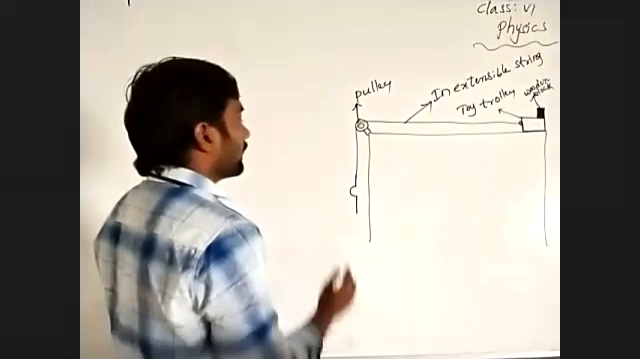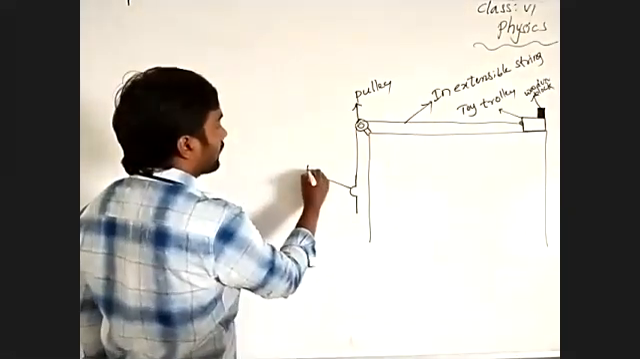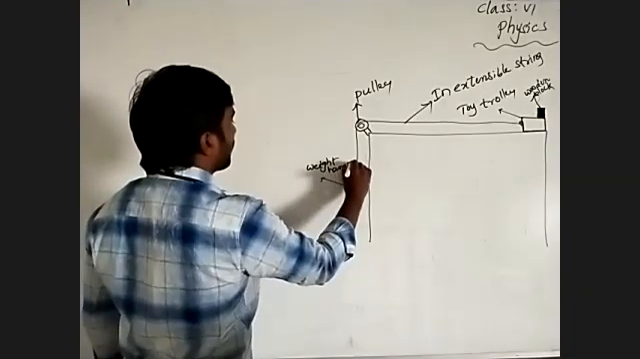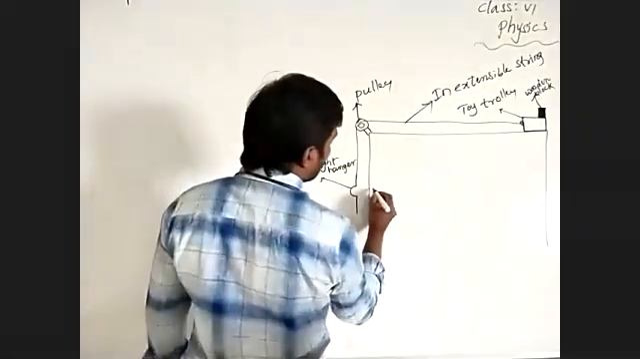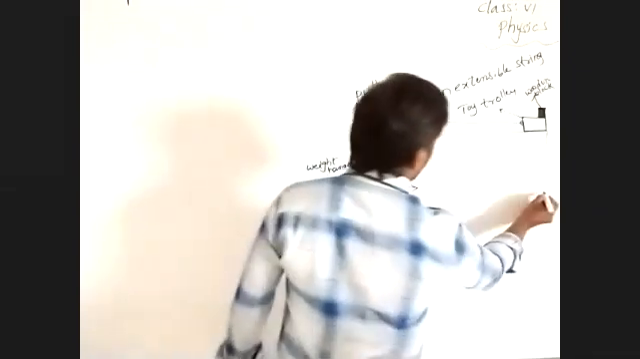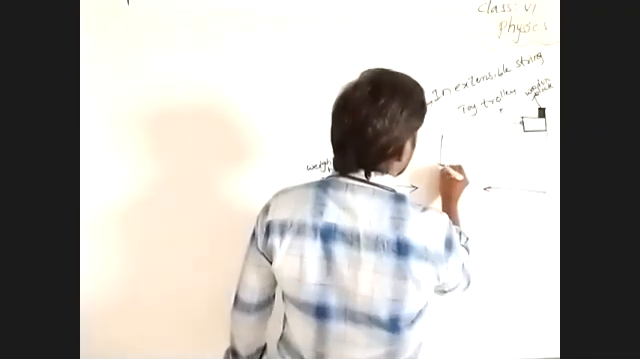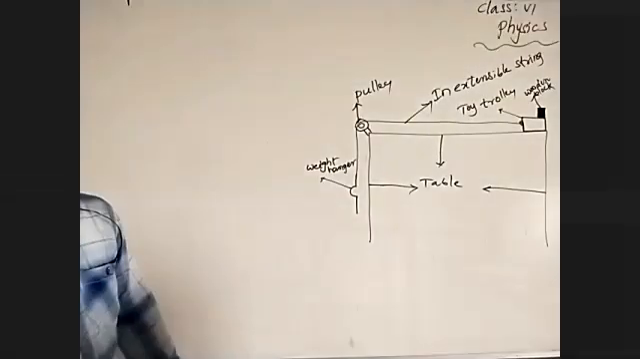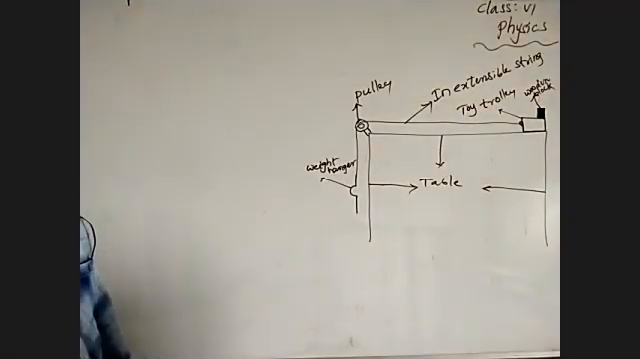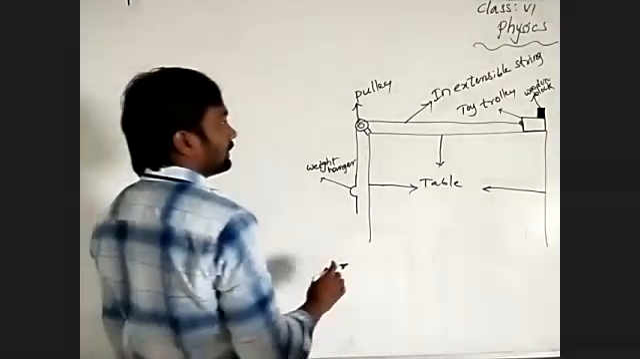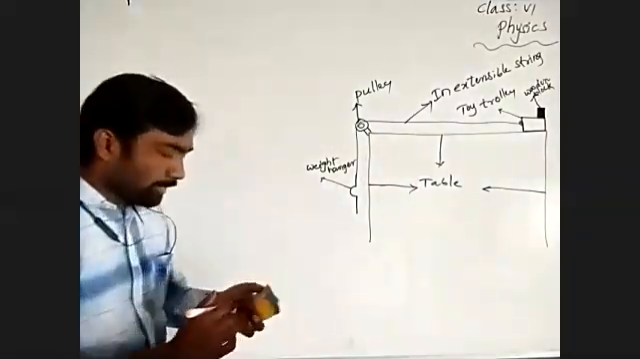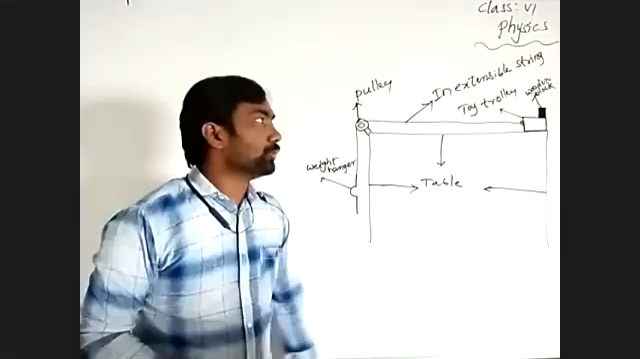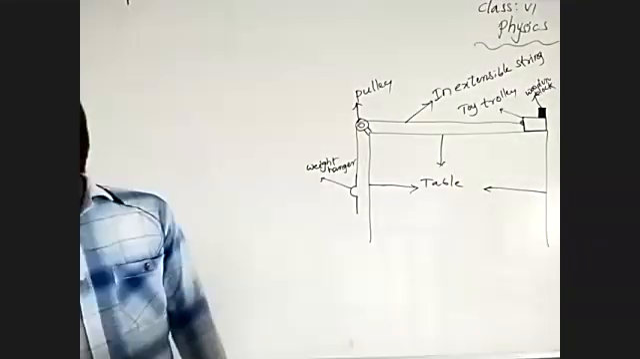Okay. And this is a weight hanger. And this is what I am saying to you. This is a table. Coming to that, see here, by this way we arranged the whole equipment on a table.